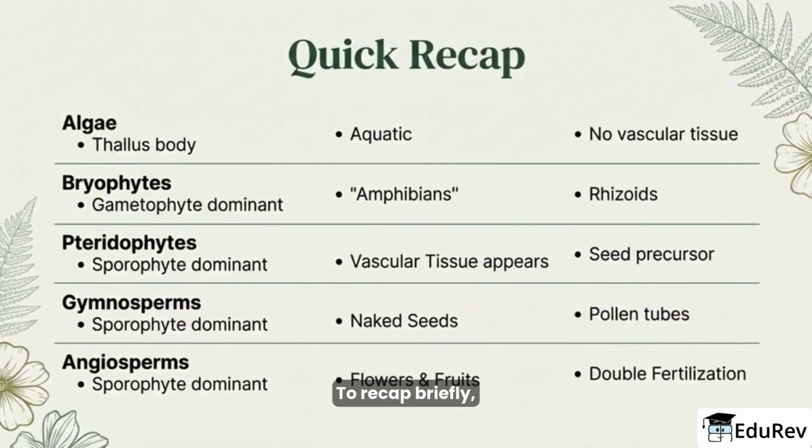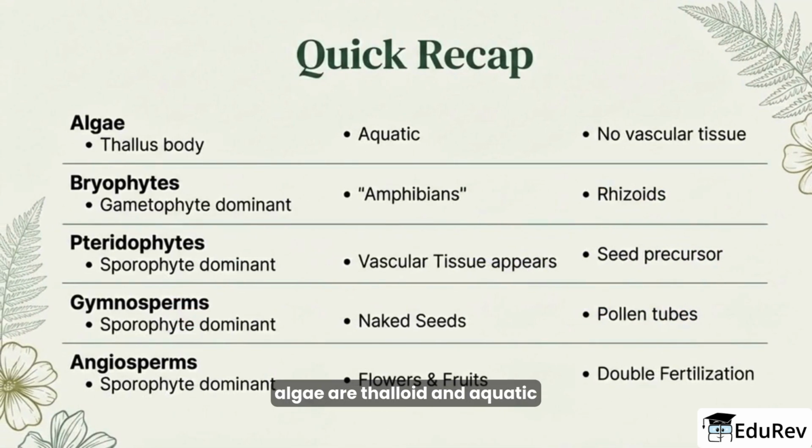To recap briefly, algae are thalloid and aquatic with no vascular tissue. Bryophytes are gametophyte dominant, rhizoid bearing amphibians. Pteridophytes are the first vascular plants with a dominant sporophyte. Gymnosperms produce exposed seeds and pollen tubes, and angiosperms combine flowers, enclosed seeds, and double fertilization to maximize reproductive success.